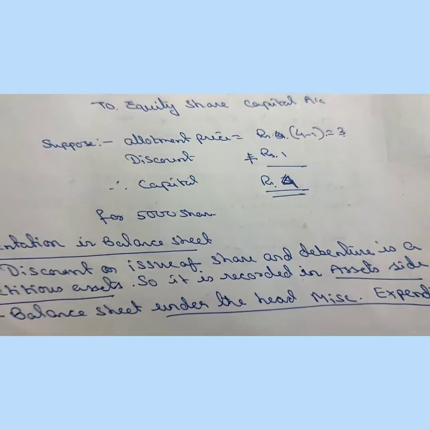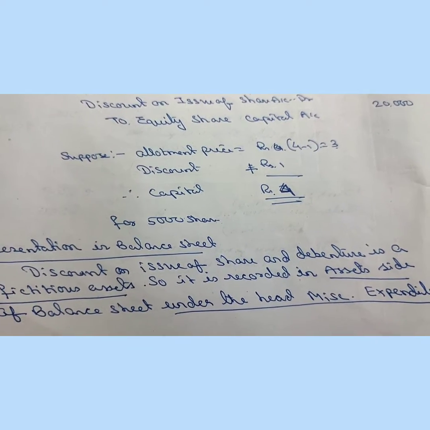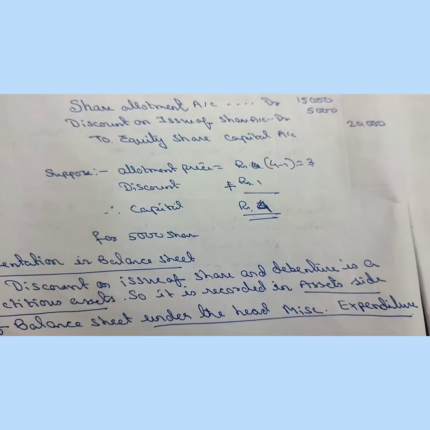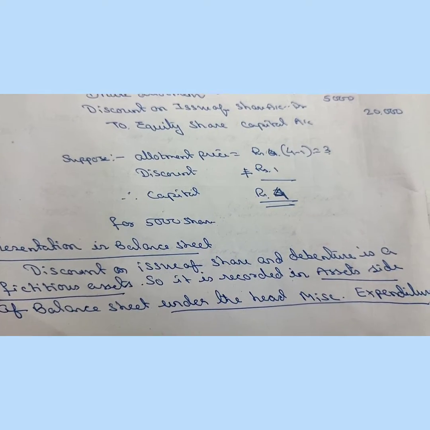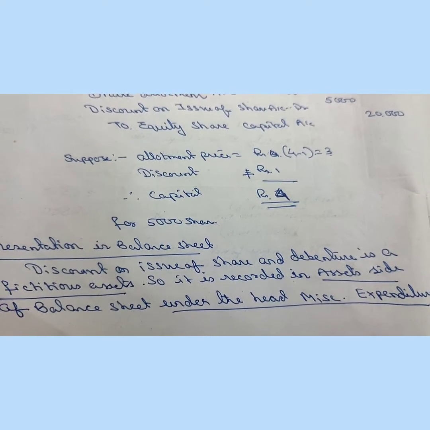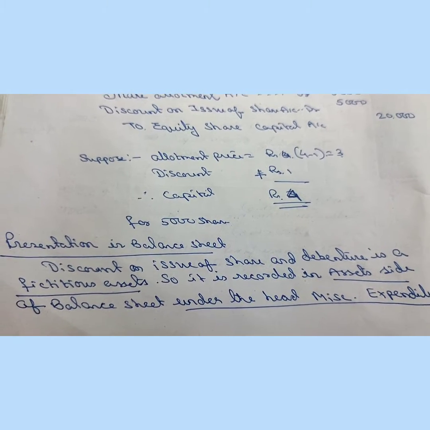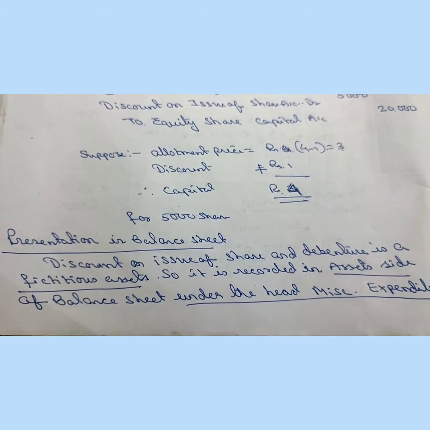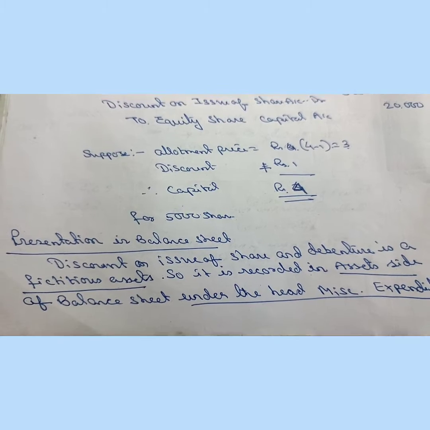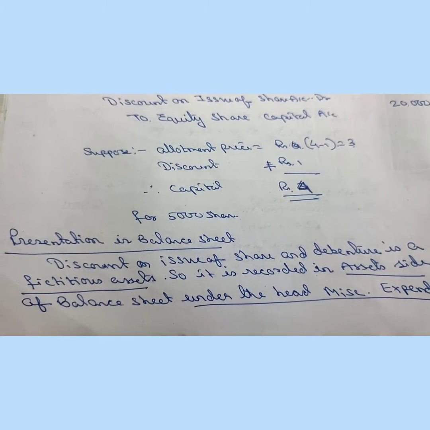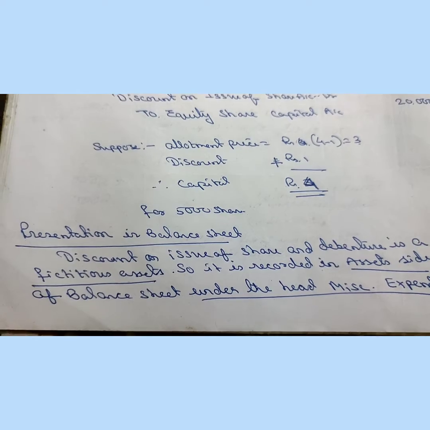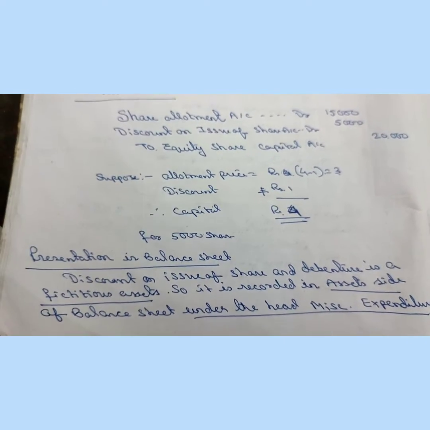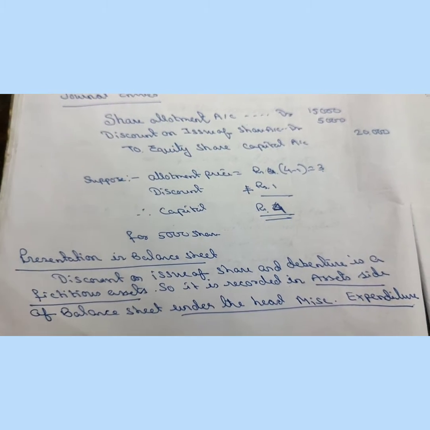Now what is the presentation in balance sheet? How is the discount presented in balance sheet? Discount is a loss, and this loss may be recovered by the company in more than 1 year. So this discount is recorded as a fictitious asset, and this fictitious asset is recorded at the asset side under the head miscellaneous expenditure.